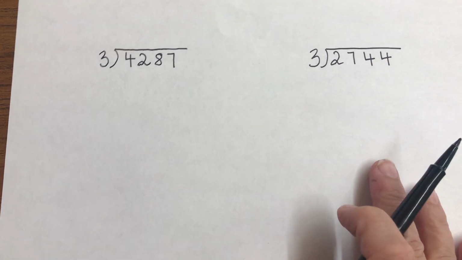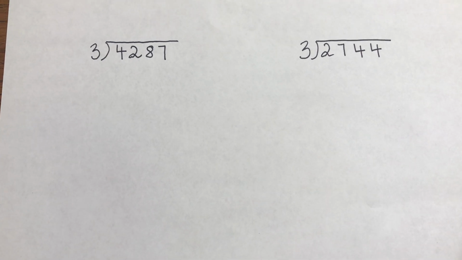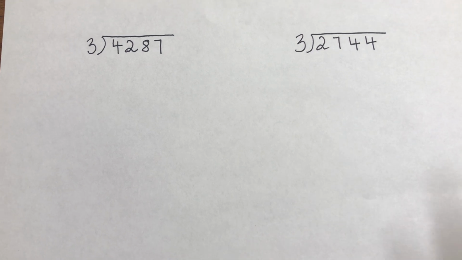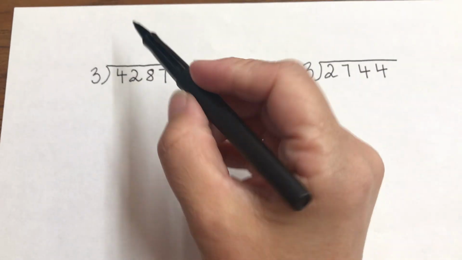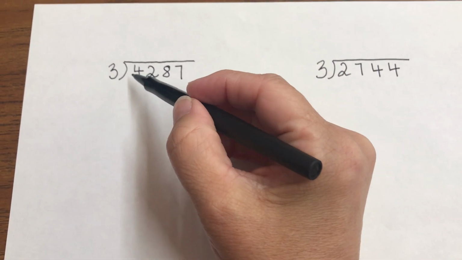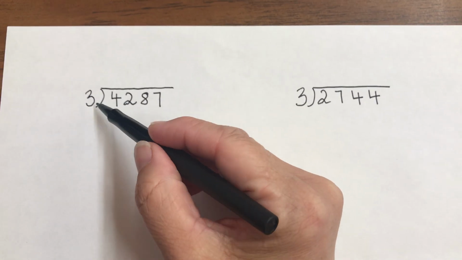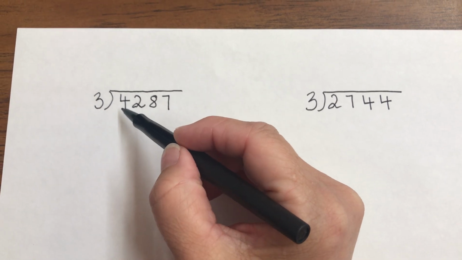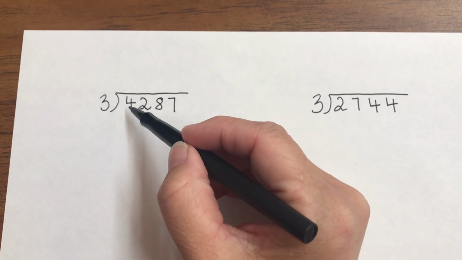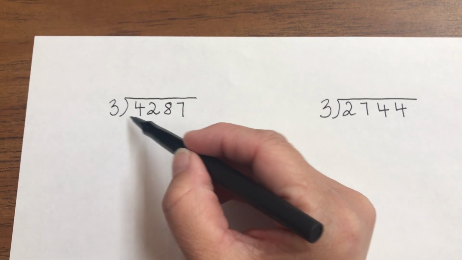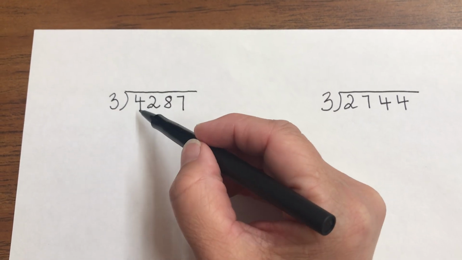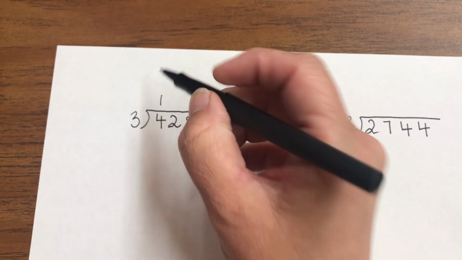Okay, so I'm going to describe two different ways that you may have to solve division. So the first way is the easy way, because when you look at this one, you're basically asking yourself, how many times does 3 go into 4? Because 3 can go into 4. If this number is bigger, then you know that 3 can fit into it. So you're going to say, well, 3 goes into 4 once.